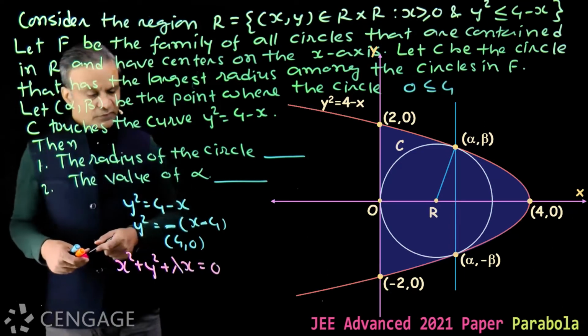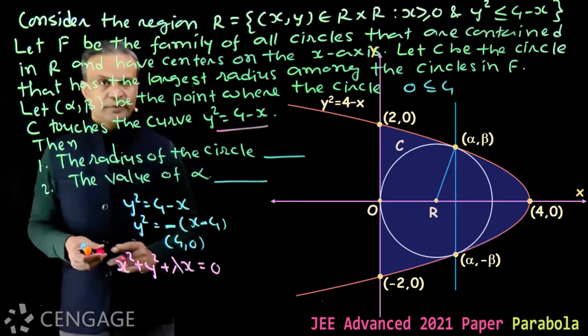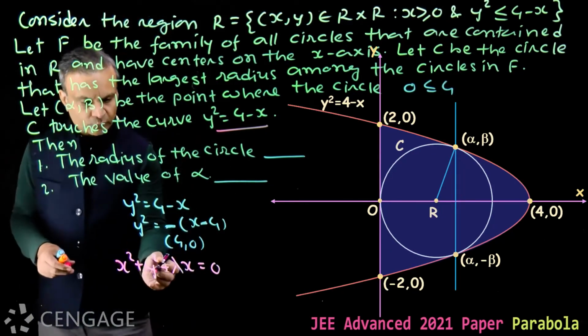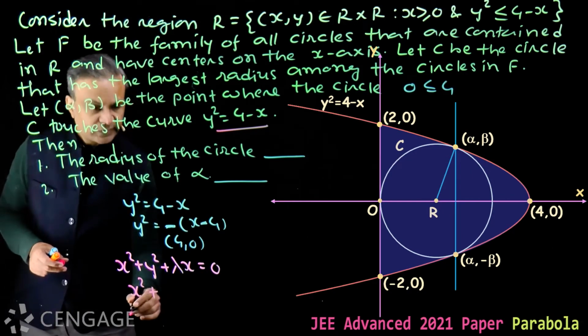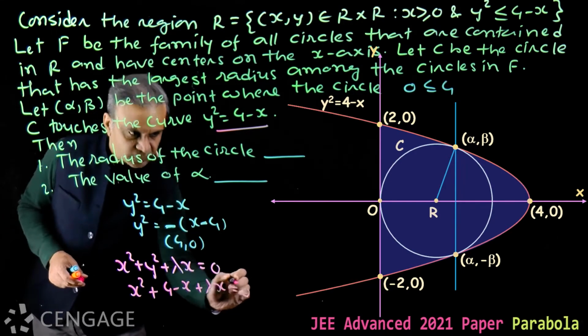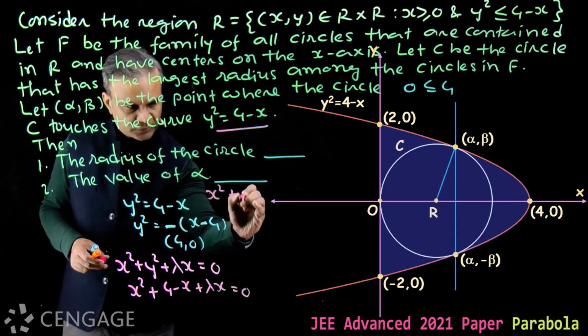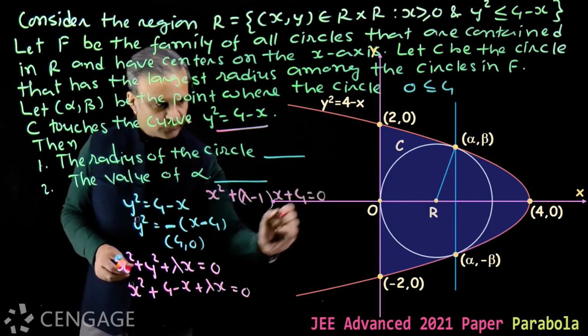Now this circle touches the parabola y square is equal to 4 minus x. For that we solve these two equations. Put here y square is equal to 4 minus x. We get a quadratic in x, that is x square plus 4 minus x plus lambda x is equal to 0, or x square plus lambda minus 1 into x plus 4 is equal to 0.